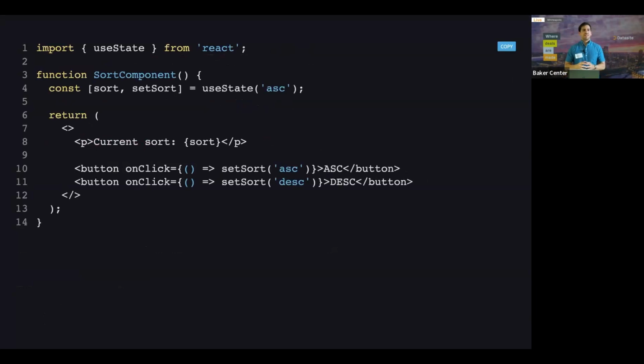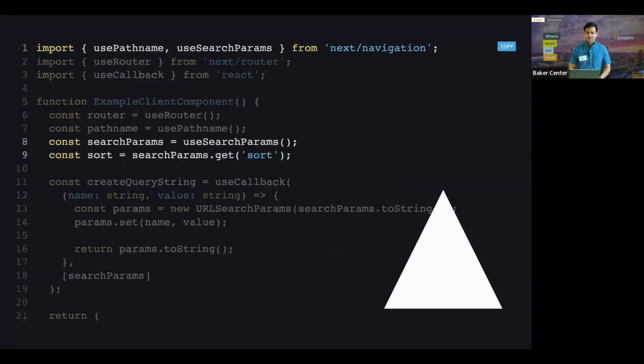Another thing that I see in apps is really frustrating. You might have a table, you're sorting things, you're filtering things, or you might have some sort of view where you don't want this to go away when you refresh the page, but that's exactly what's going to happen. Thankfully, there are patterns in frameworks such as Next.js where you can actually use the URL as a source of truth.